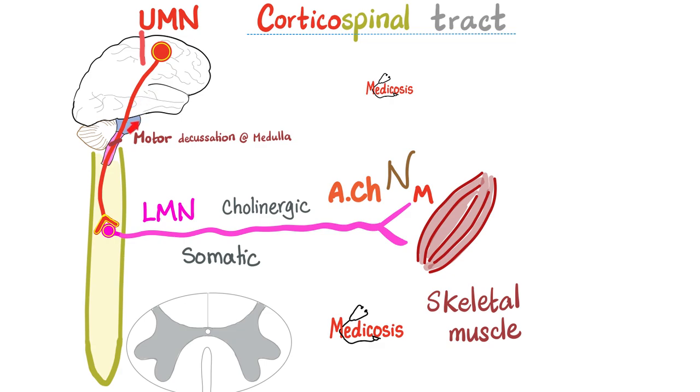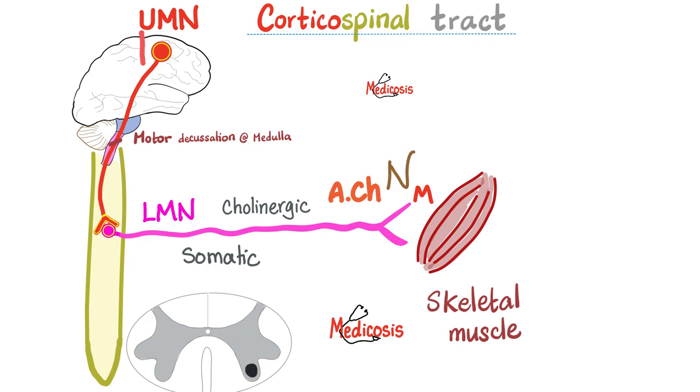That's why we call this the pyramidal tract. And when I cross, I now go to the left half of the body. I started in the right side of the brain, but I'm going to cross to the left part of the body. Then I descend in the lateral corticospinal tract in the left half of the spinal cord in the white matter, because these are myelinated fibers descending like this. Then I'm going to end by synapsing here at the beloved anterior horn cell, and this is this neuron. And this is the end of the upper motor neuron and the beginning of the lower motor neuron.